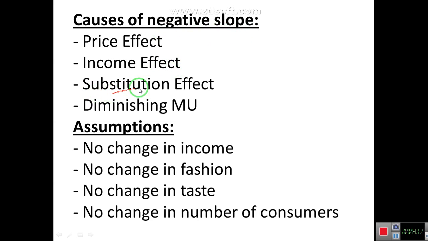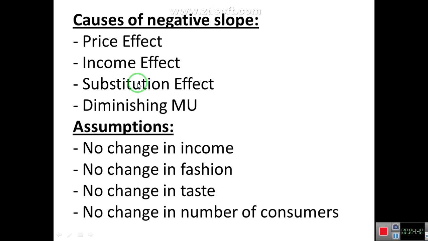Next is substitution effect. When price decreases, due to the decrease in price, the consumer can substitute the good which he was not purchasing at that time when its price was high, and now the price has been reduced.